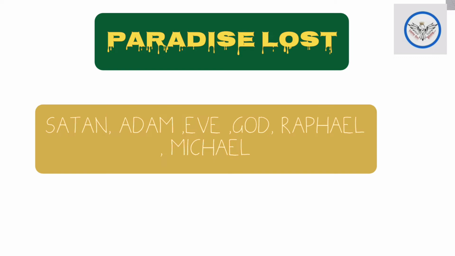Then God created Eve, and Eve is the third major character. Eve is the second human created by God. First was Adam, second was Eve. God takes one of Adam's ribs and shapes it into Eve.